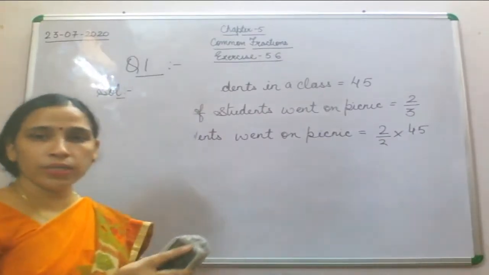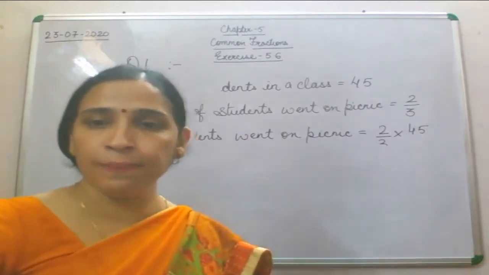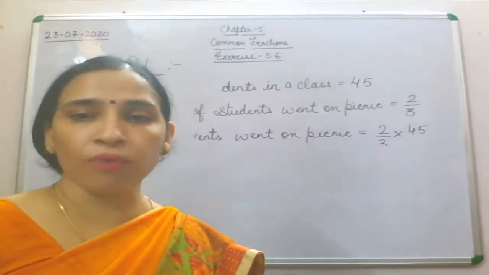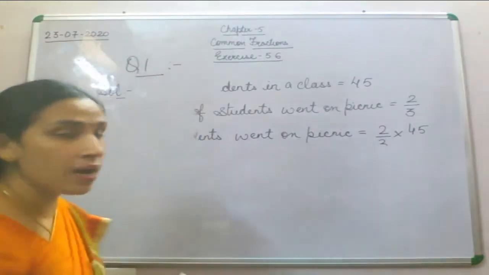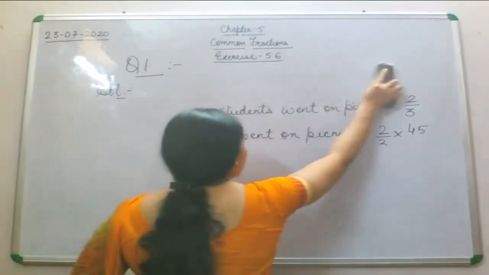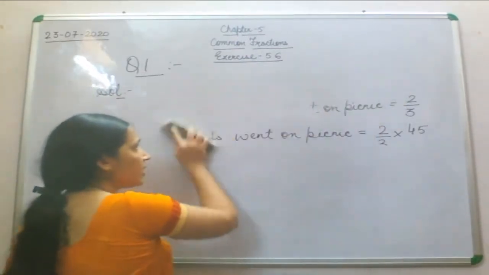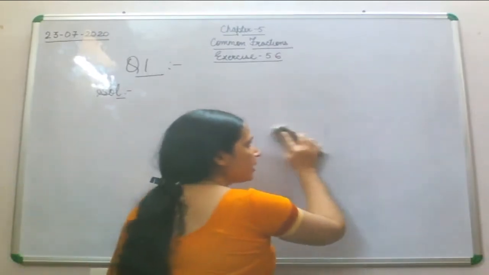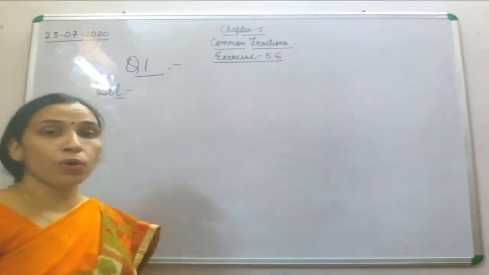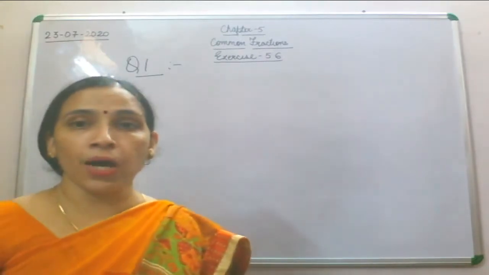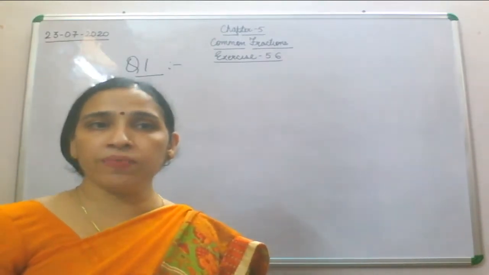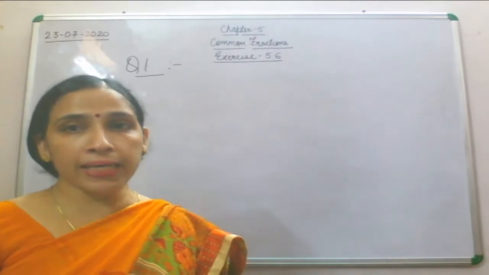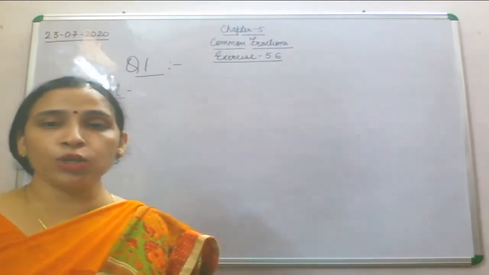So children, now what is there in question number 17? Vani bought 50 toffees. You have to understand these kinds of questions carefully so that you can correlate these questions with your daily life problems.